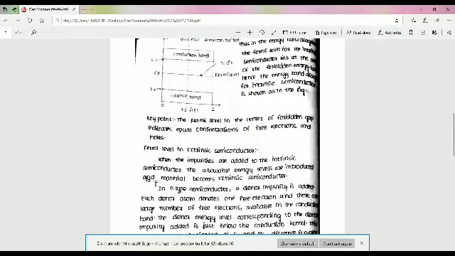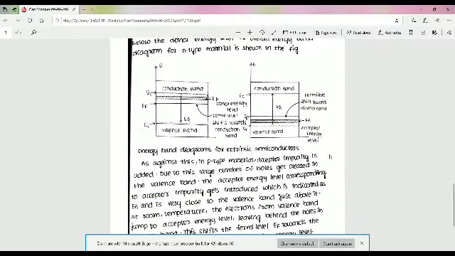This is the diagram. This is the conduction band and the valency band. EC is the energy level in the conduction band, EV is the energy level in the valency band. The donor energy level corresponding to the donor impurity added is just below the conduction band. This is ED, the donor energy level, just below the conduction band.